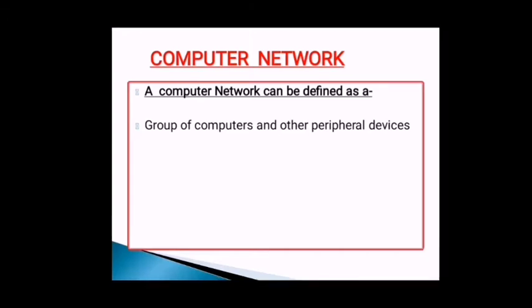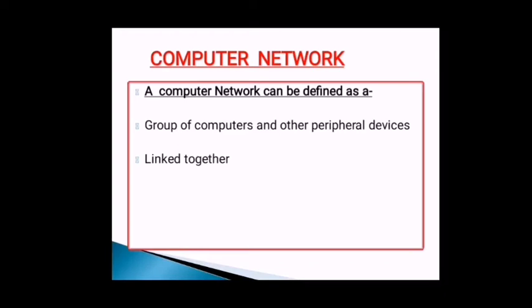So, if many computers and other peripheral devices are there, and the second thing is that they are linked to each other, they are connected to each other. If many computers are kept and they are not connected, they are not in a network. And why do we link the computers, why do we form a network? So we can share our files, share our data.